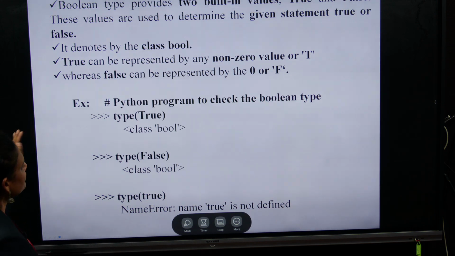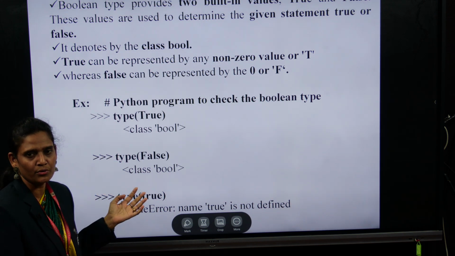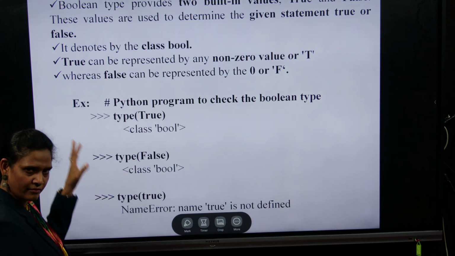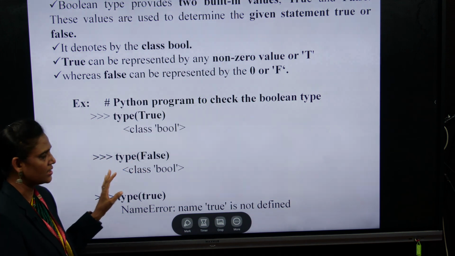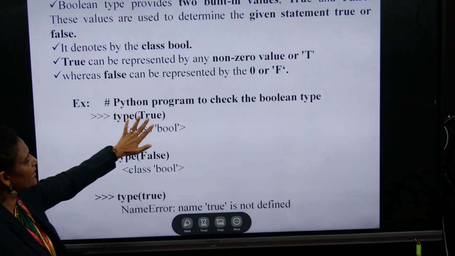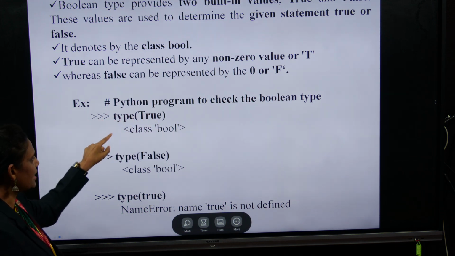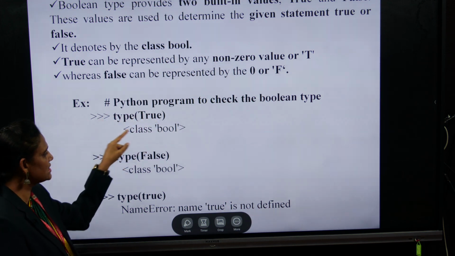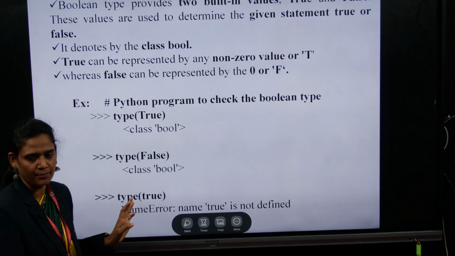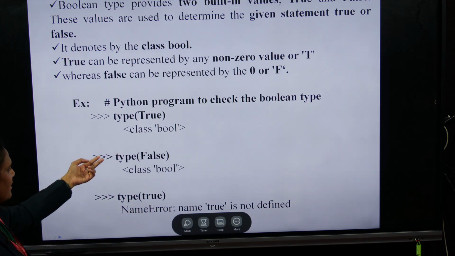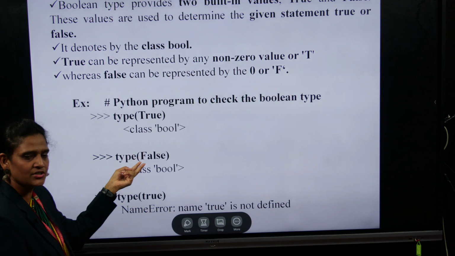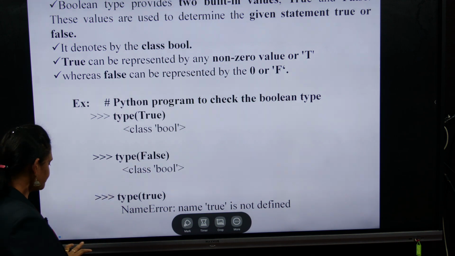If you want to check whether a condition is true or false, we give the variable of the boolean condition. Now I am checking what data type this is, so we give the type keyword. This is the boolean data type, and we have the true value. In the same way we check the false value also.